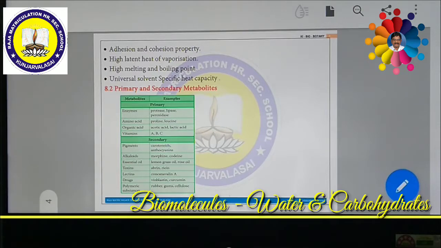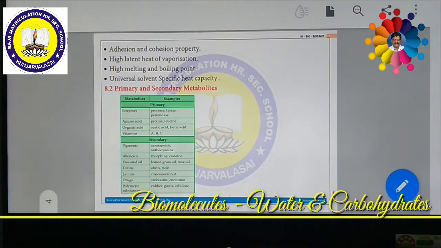Similarly, amino acids like proline and leucine are very useful for living things for their development and various metabolic activities. Various organic acids like acetic acid and lactic acid are also essential. Then various types of vitamins are essential for plants for their growth and development, like vitamin A, vitamin B, vitamin C complex and so on. So these are all considered primary metabolites.